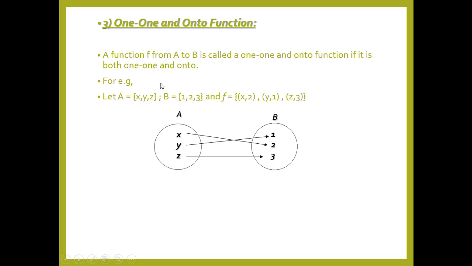That means the first condition of the one-one function applies over here, and the second condition of the onto function applies over here. So whenever a function contains both the conditions of a one-one function and an onto function, that is called a one-one and onto function. Okay, if we draw the diagram for this relation, it will look somewhat like this. So x is moving towards 2, y is moving towards 1, and z is moving towards 3. That means 2 is the image of x, 1 is the image of y, and 3 is the image of z. And hence it implies both. Therefore function f is a one-one and onto function.